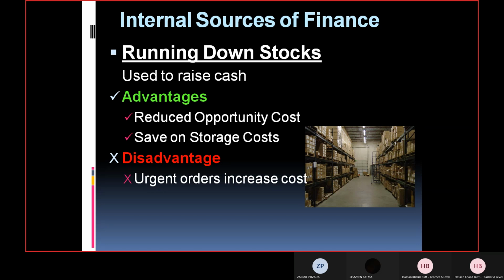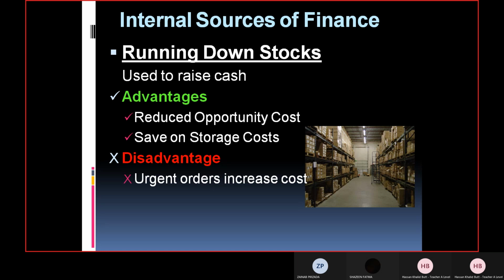Yeah, my question is that the disadvantage of running down stock as a source of finance is that urgent orders can increase costs. So actually, Shahzeen explained the point, but she was not able to link it up with the source of finance we are talking about. How, if you reduce your stock, which is available there in the warehouse, if you sell it off, how will it lead to increased costs when there are urgent orders? That's my question.